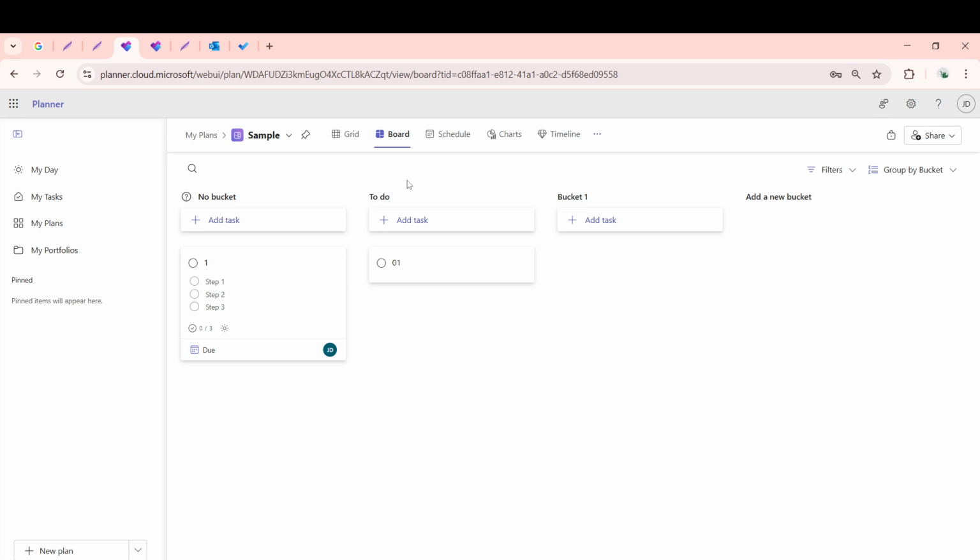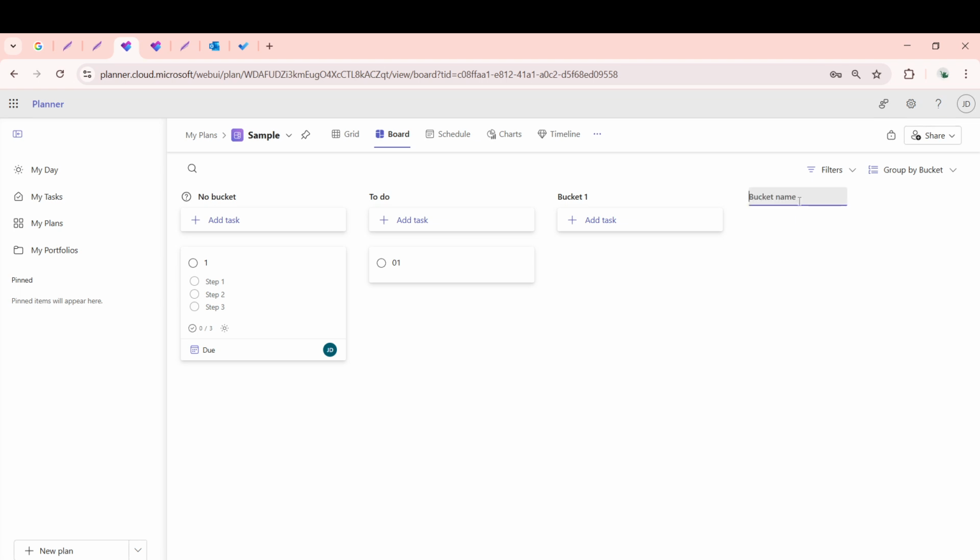Now, turning our attention to creating a new bucket, take a moment to locate the Add New Bucket button. Typically, you'll find this gem at the far right of your current bucket columns, or sometimes at the top right of the screen. Once you've located the button, go ahead and click on it.